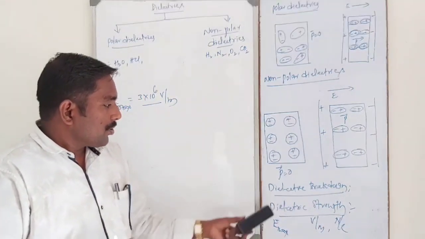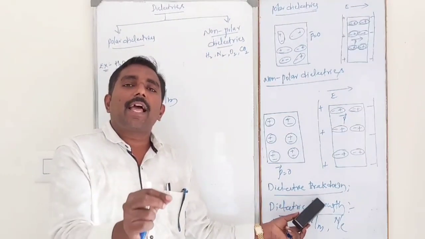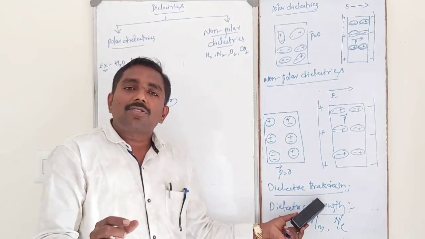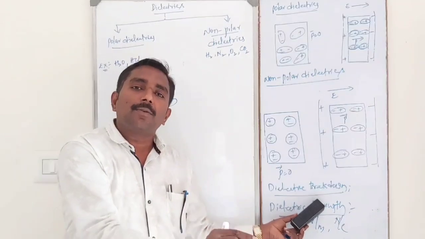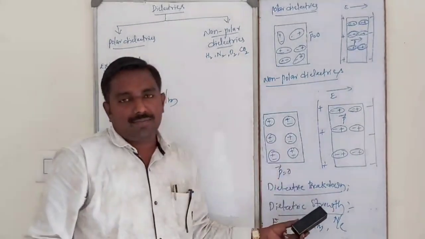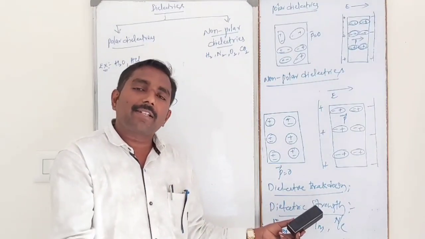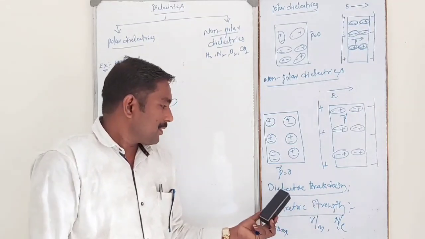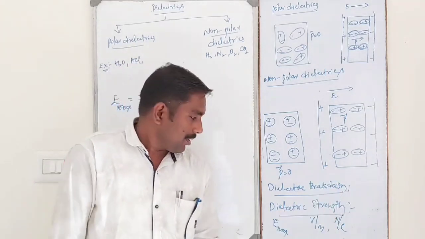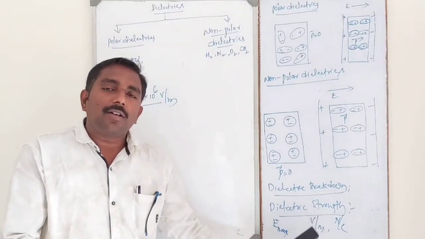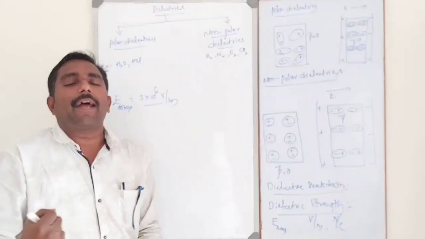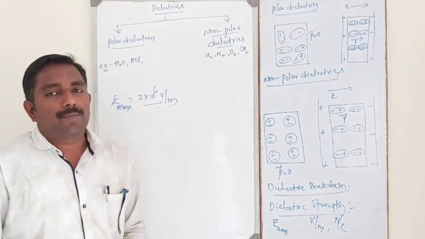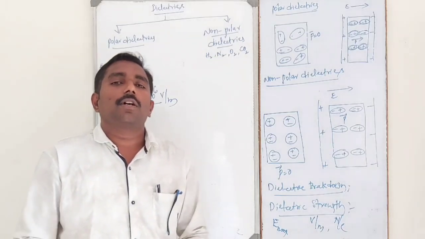A dielectric slab kept inside an electric field, some electrons get detached from the parent atoms and become free. That means the dielectric conducts electricity, or dielectrics convert into conductors. This phenomenon is known as dielectric breakdown. Dielectric strength means the maximum electric field applied up to which dielectric breakdown does not take place.